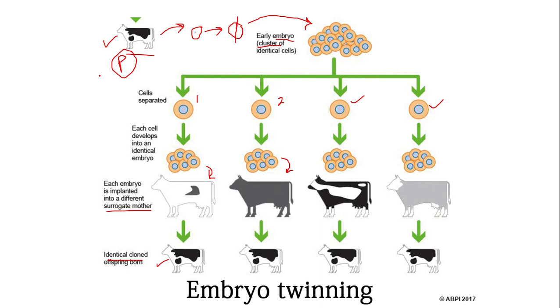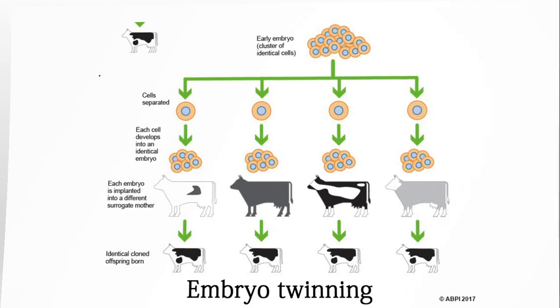So guys, the previous process we have studied, somatic cell nuclear transfer, was also used in 1996 to produce a sheep that was called Dolly. We will study the life of Dolly in the next video in a detailed way.